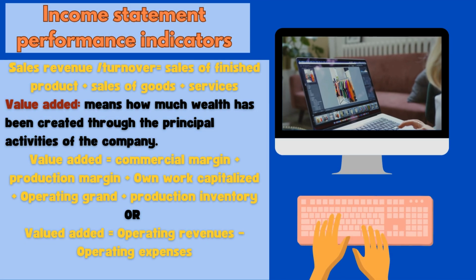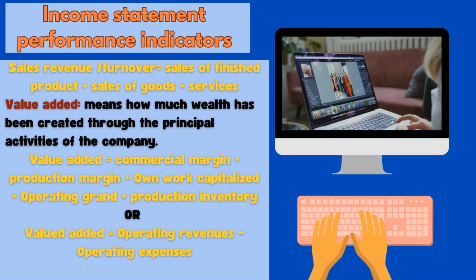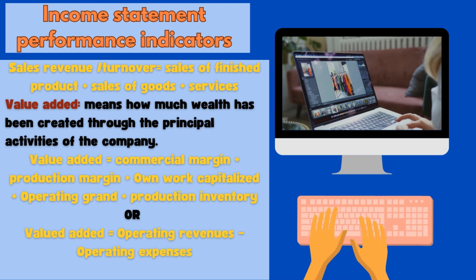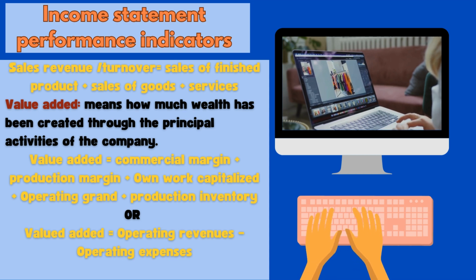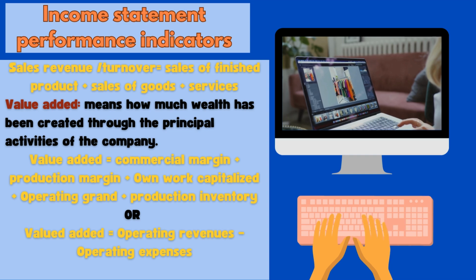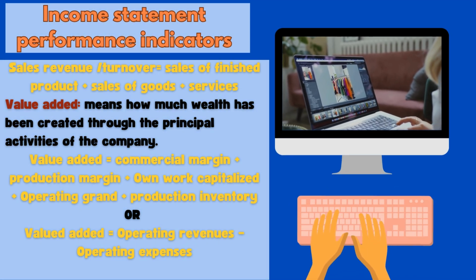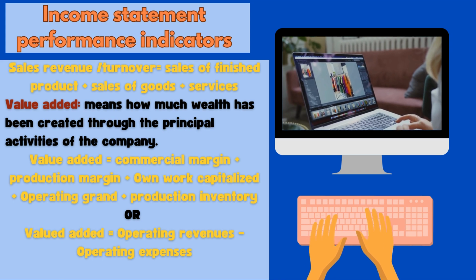In general, the sales revenue is equal to sales of finished products plus sales of goods plus services. If we talk about a commercial company, the sales revenue is equal to sales of goods and services. If we talk about a production company, it's equal to sales of finished products and services. And if it is a mixed company, in this case we can combine all these elements.